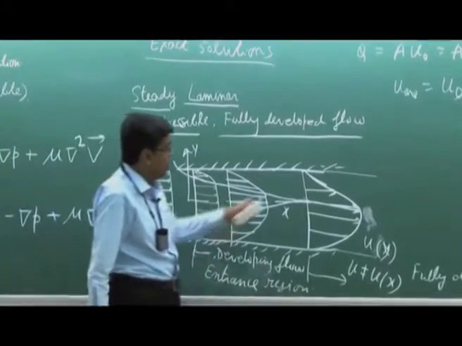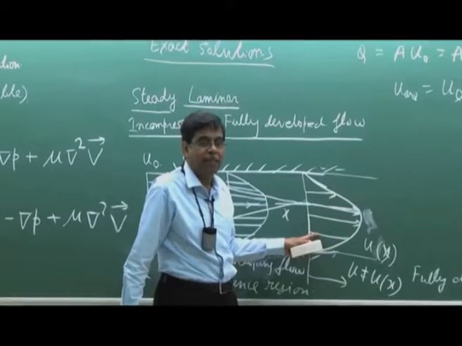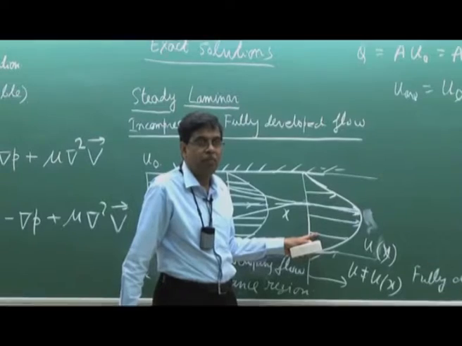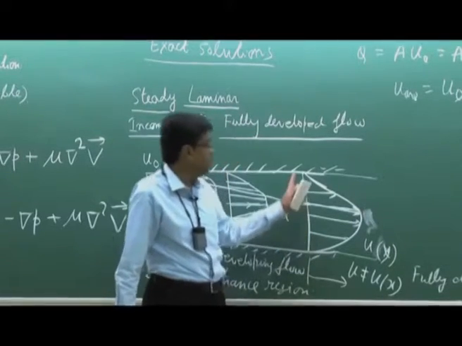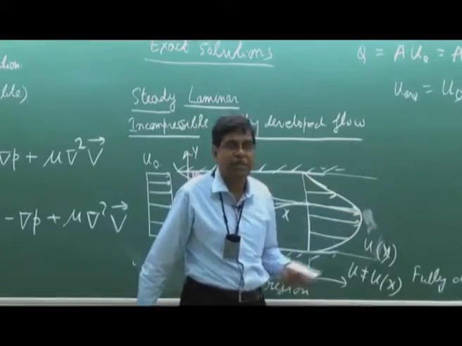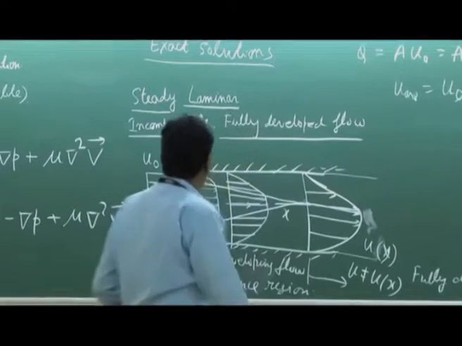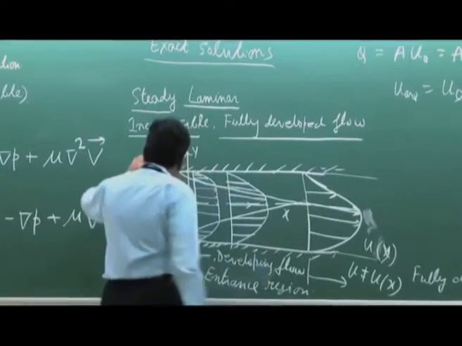That means when flow is fully developed, we have a similarity velocity profile. That means the velocity profile is a function of only the transverse coordinate. Here u is not a function of x, that means the space coordinate along which the flow takes place. This is the concept of fully developed flow.